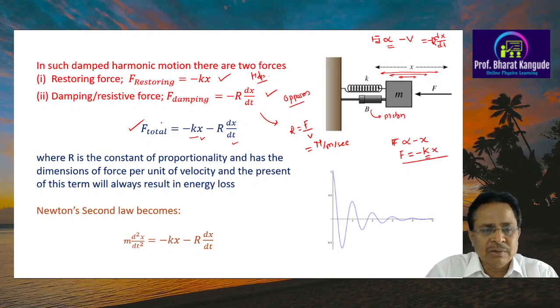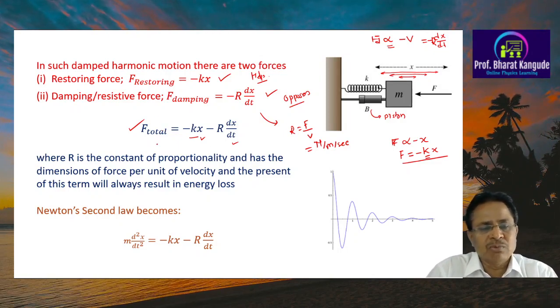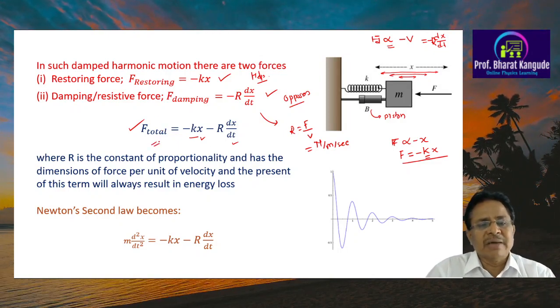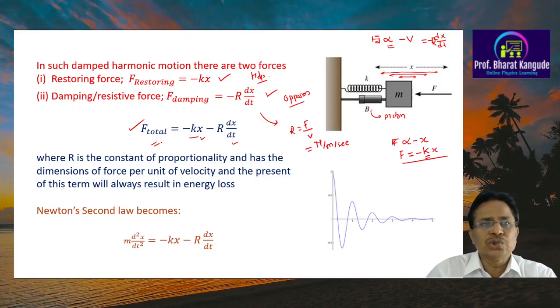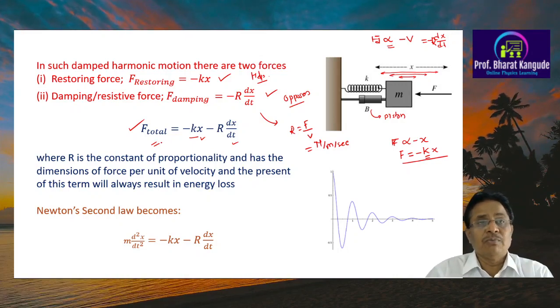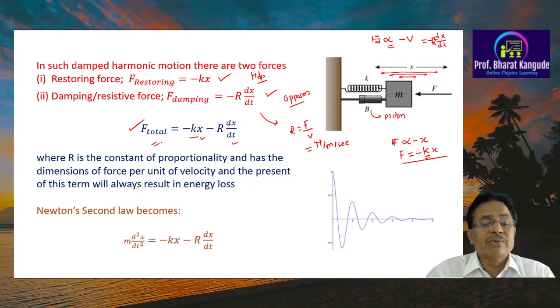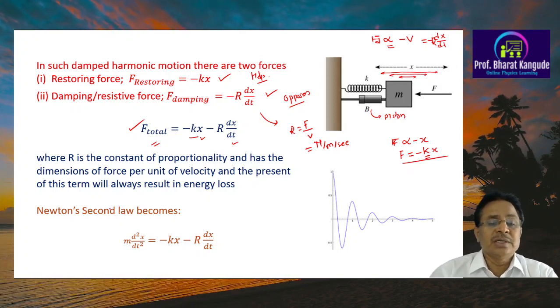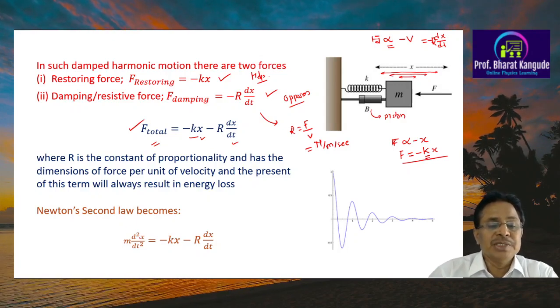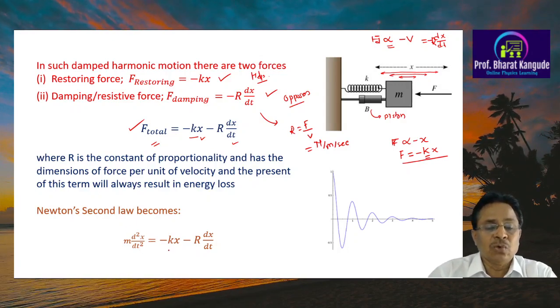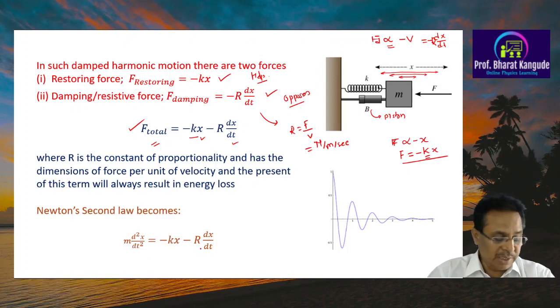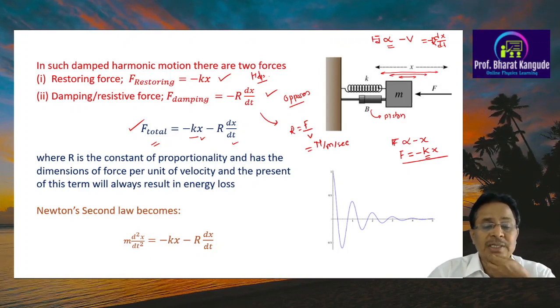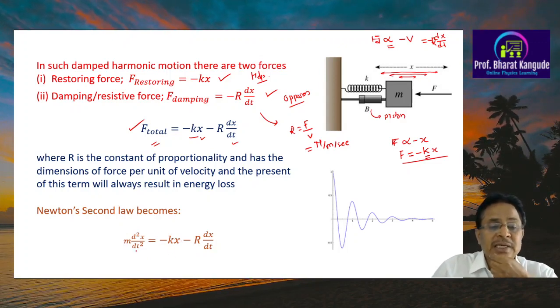Now, as well, in the earlier chapter, what we have done is replace this F total by Newton's second law of motion, that is m into d square x upon dt square. Therefore this Newton's second law becomes, this is the left hand side, m into d square x upon dt square is equal to minus kx minus r into dx upon dt.